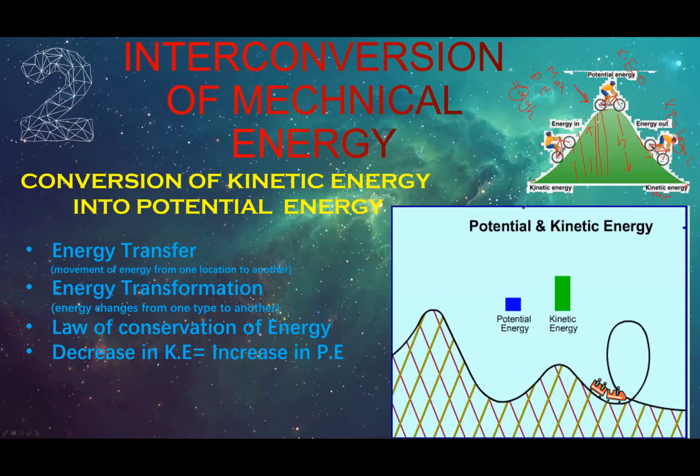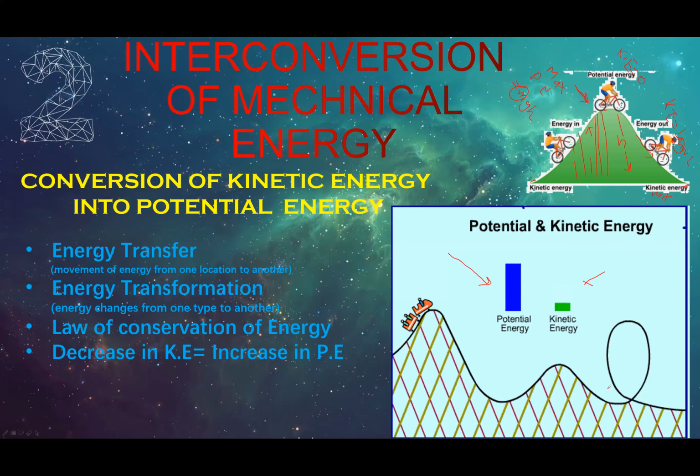Now let us see this simulation. You see, for this car, as it rises to the top, the potential energy increases and the kinetic energy decreases. During the fall, the potential energy decreases and the kinetic energy rises. The green represents the kinetic energy, while the blue represents the potential energy. So you see, during the rise, the potential energy increases. During the fall, the potential energy decreases and the kinetic energy increases.